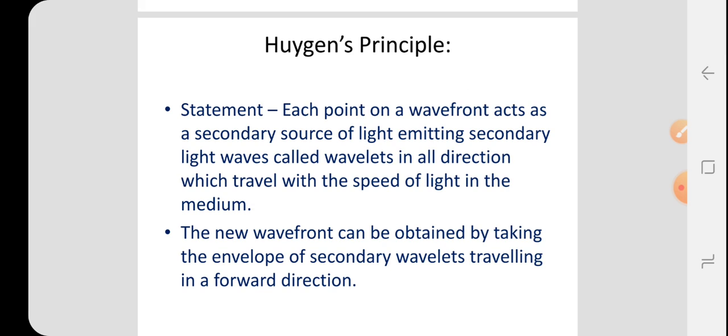Using Huygens' principle, we study how the spherical wavefront can be formed and also how the plane wavefront can be formed by taking secondary sources of light emitting secondary light waves. Okay, understood. In this part we studied that light travels in the form of waves, and some part of Huygens' theory.